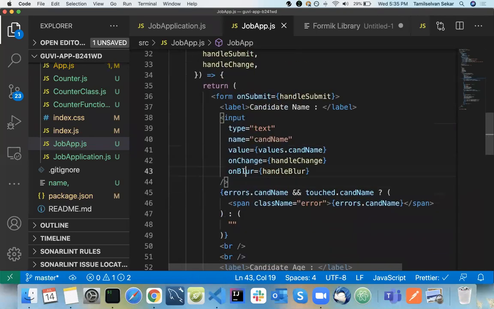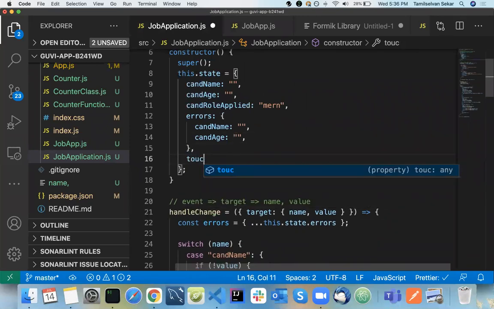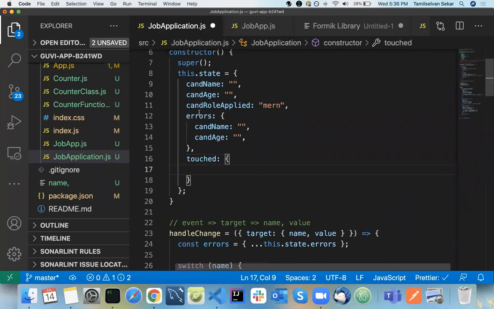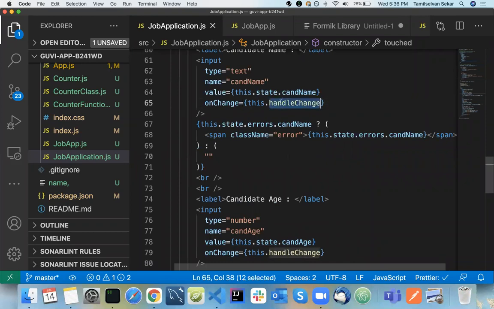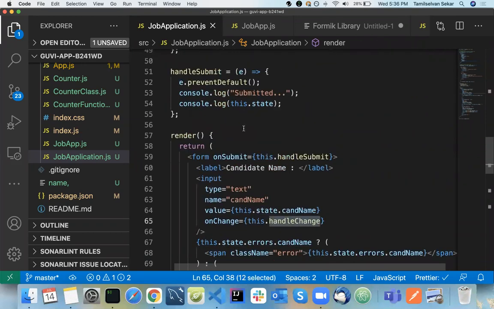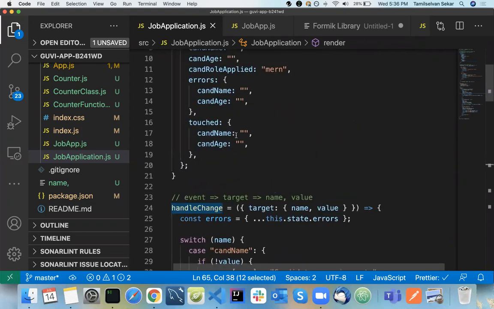So how did you guys miss onBlur? onBlur is a main thing in your form. You need to have a tracking of each and every touch. So how to handle onBlur here is we will have touched here, something like errors, and have the same form fields here. We will have a function called handleBlur. Whenever the particular form field is touched, we will have the tracking here with that particular value. We will have something called true or false.